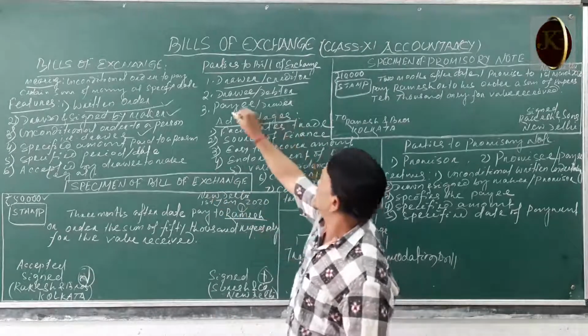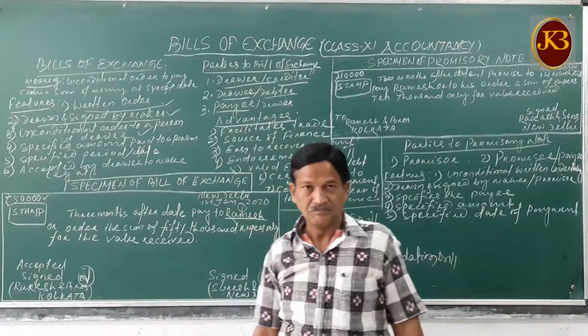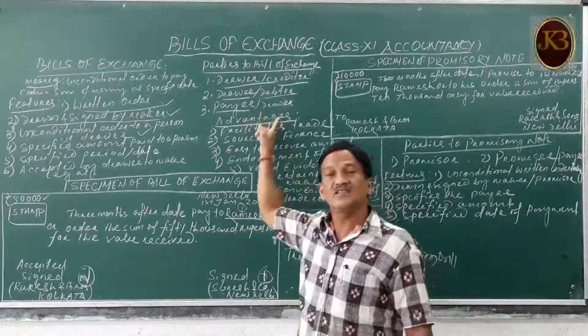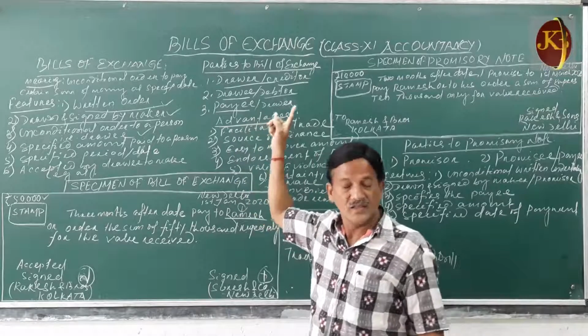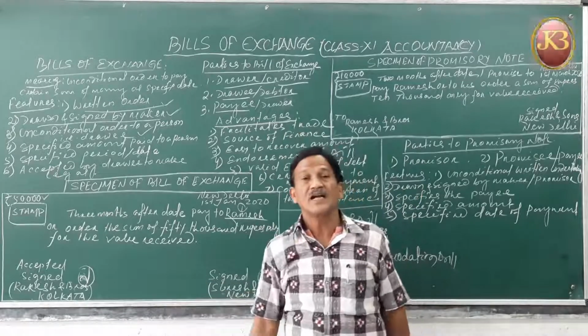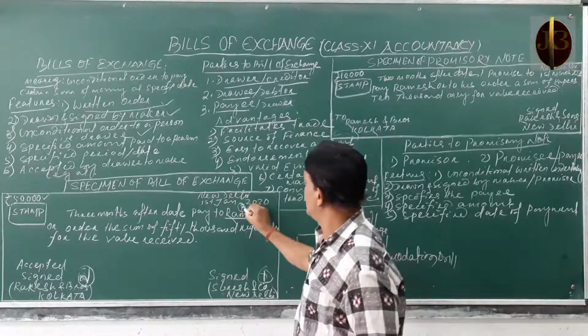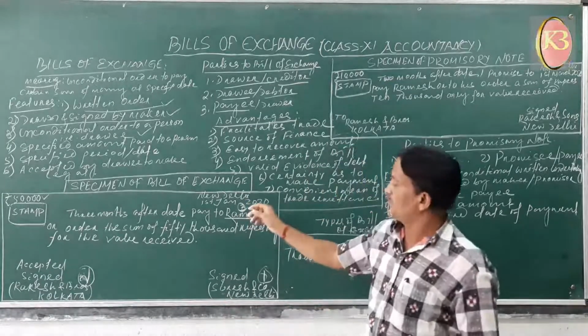And the third one is your payee. Payee is the person who receives the amount. So payee is none other than the drawer if a third party is not involved. Since here a third party is involved, Ramesh, he is the payee. So Ramesh is the payee.